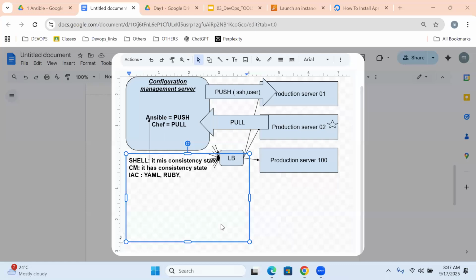YAML, YAML. That's what I have written, very clear. Writing playbooks with YAML, uploading into Ansible. I clearly mentioned here, the arrow is also declared. We're writing playbooks in YAML format, YAML language. Then uploading into the Ansible master server. Then automatically it will be automated.